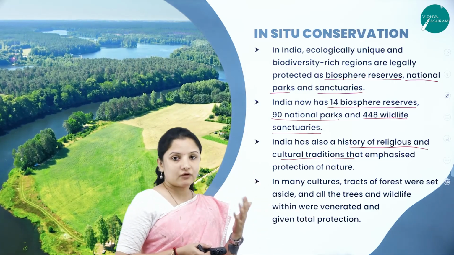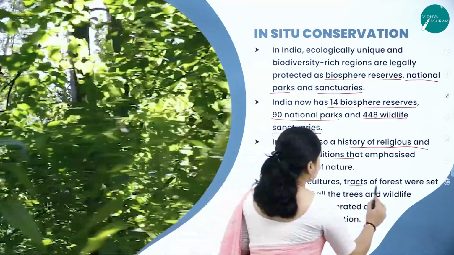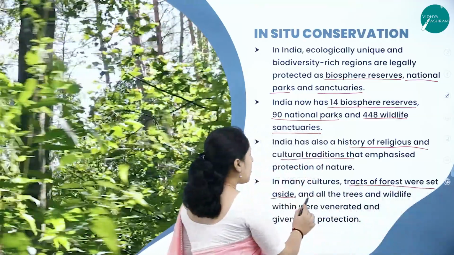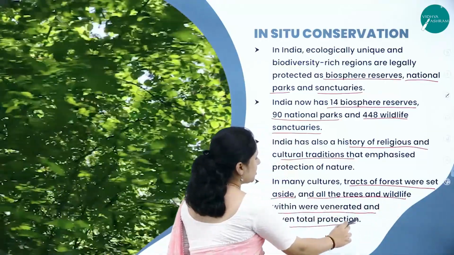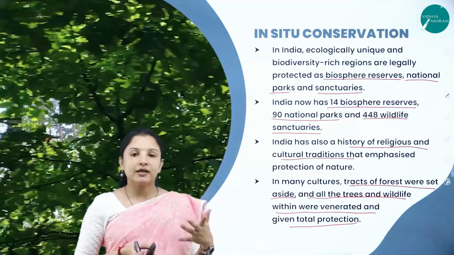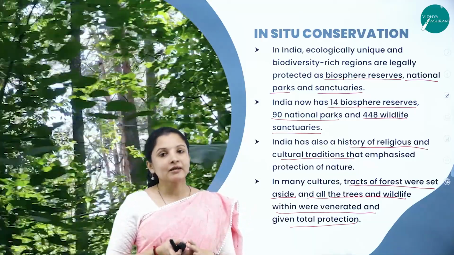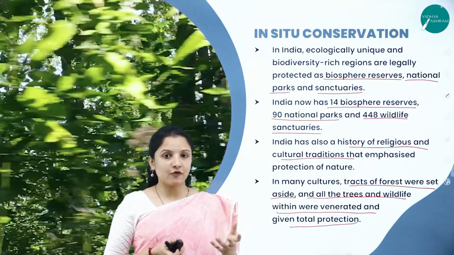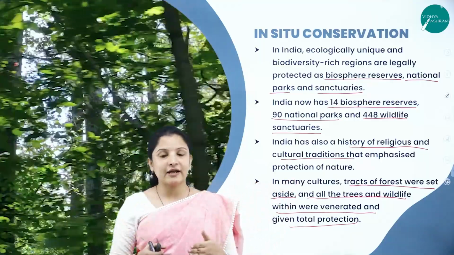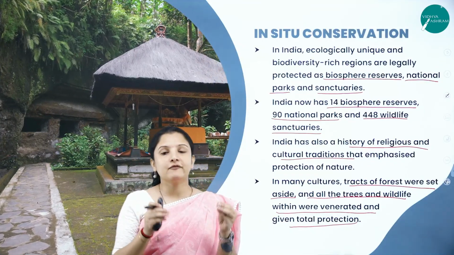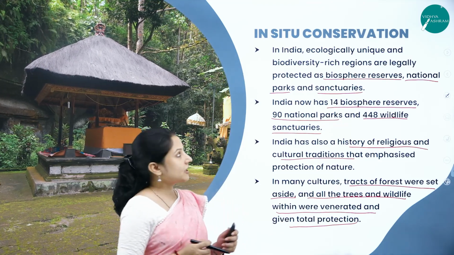So, sacred grove is one of the best examples. We'll study about that later. In many cultures, tracts of forest were set aside and all the trees and wildlife within these forests were venerated and given total protection. What they do here is like how temples are built and protected and taken care of. Just like that, in a few places they worship the forest, they have put boundaries and made that piece of land a conserved land because it is meant only for worshipping. Therefore, in that plot of land, the plants and animals are protected very well.